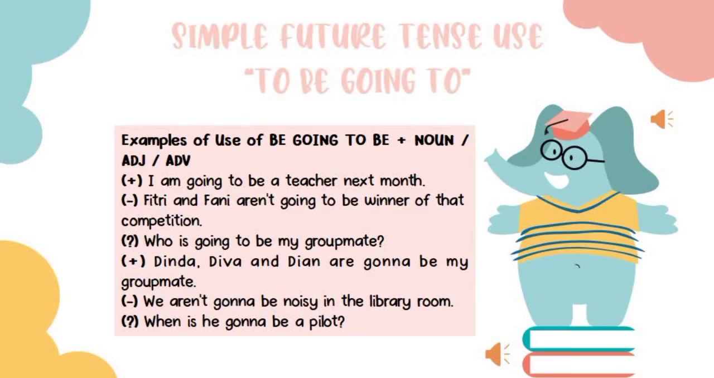Second, the examples of using be gonna be plus noun, adjective, or adverb. The positive sentence: Dinda, Diva, and Dian are gonna be my group mates. The negative sentence: we are not gonna be noisy in the library room. The interrogative sentence: when is he gonna be a pilot?